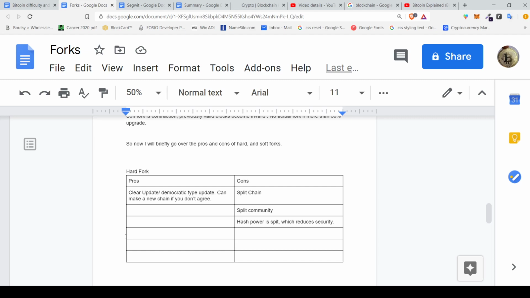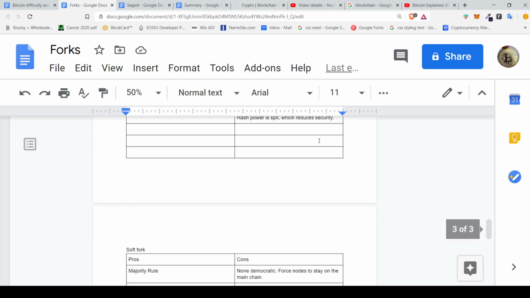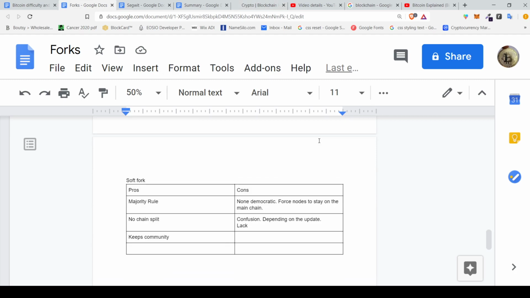Some of the cons are it splits the chain into multiple. It splits the community, so hash power is now split between them, which reduces security. So that's some of the cons. Now I'm going to go over the pros and cons of a soft fork. Some of the pros are majority rule.